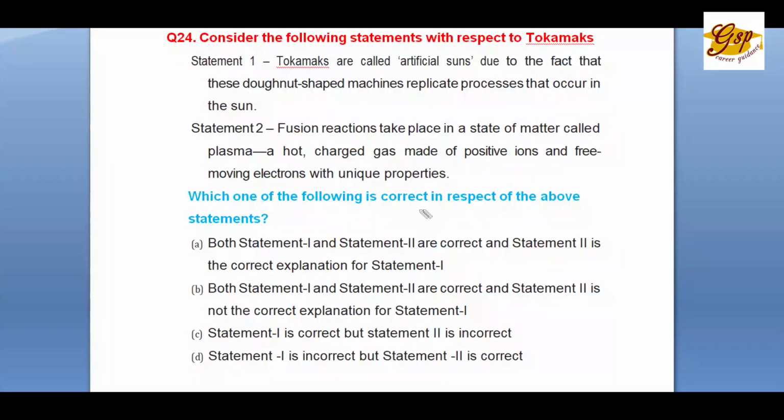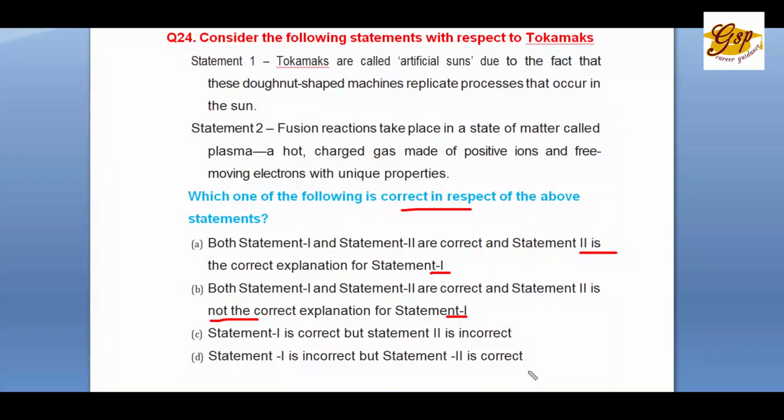Which of the statements is correct? A. Both statements 1 and 2 are correct and statement 2 is a correct explanation of statement 1. B. Both are correct but statement 2 is not the explanation of statement 1. C. Statement 1 is correct, statement 2 is incorrect. D. Statement 1 is incorrect, statement 2 is correct.